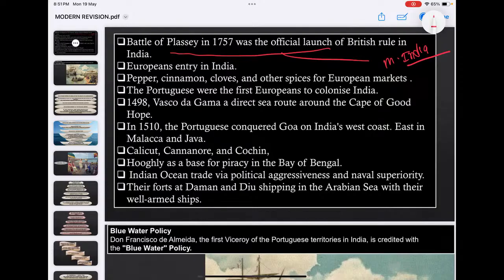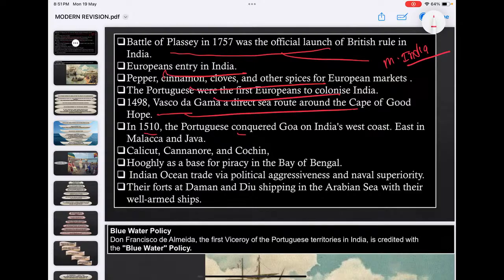Trade spots, and eventually how they became the political power of India. So some historic battles are there, Battle of Plassey 1757. Then when I say European entry, you see why they came. They essentially came for trade. First with 1498 Vasco da Gama.